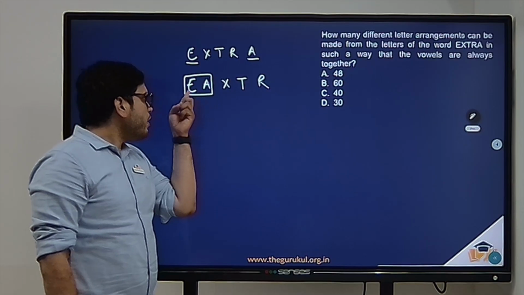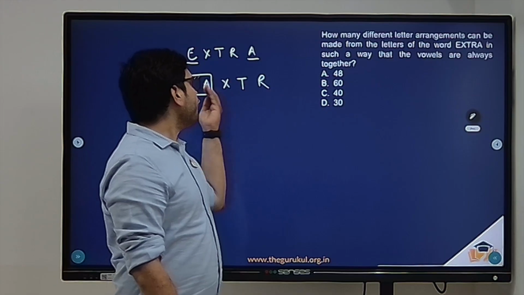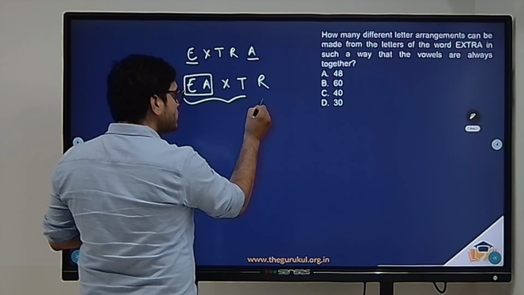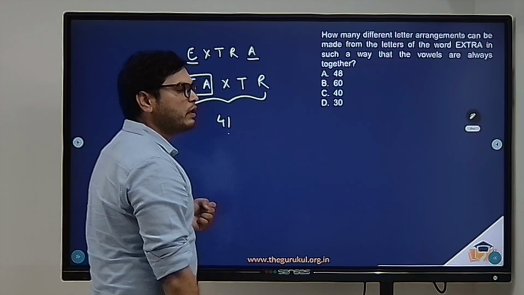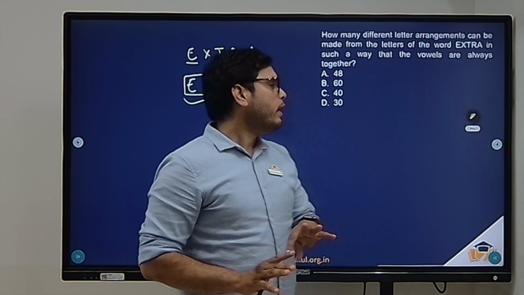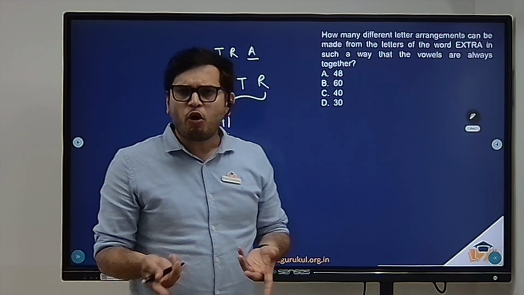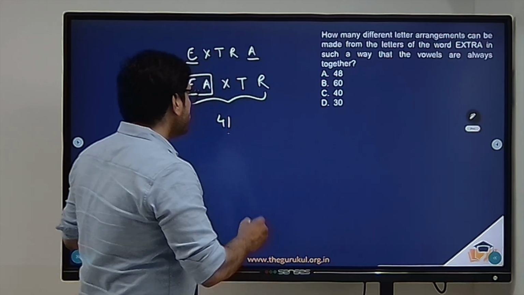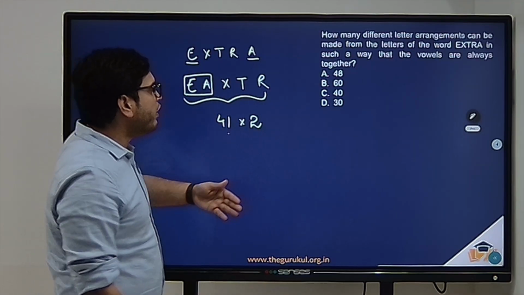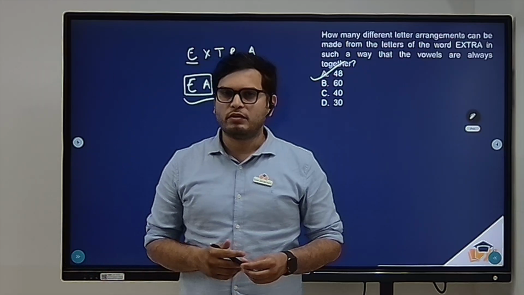Right. Now considering this bundle to be one unit, we have 1, 2, 3 and 4. Right. Now 4 distinct letters. These can be arranged among themselves in how many ways? 4 factorial ways. Right. Now this becomes the outside arrangement or the outer arrangement. Now these two, E and A, can also rearrange between themselves in how many ways? 2 ways. Right. So 4 factorial into 2. So 4 factorial is nothing but 24. 24 into 2, 48. Hence option A should be the answer for this question.